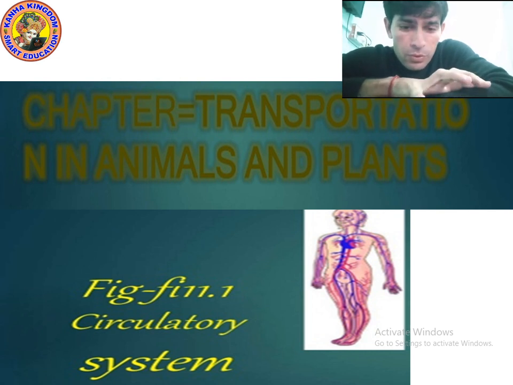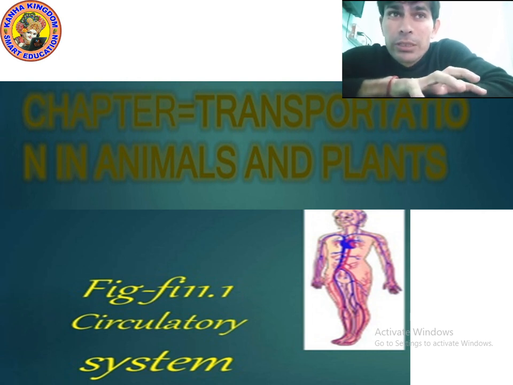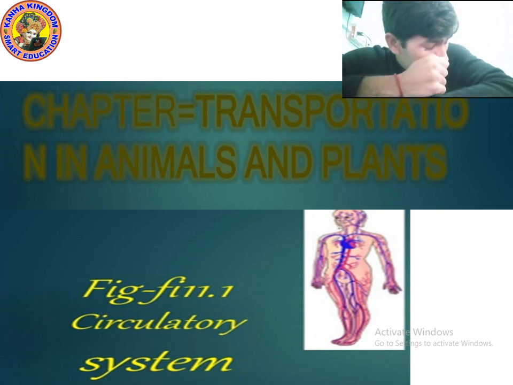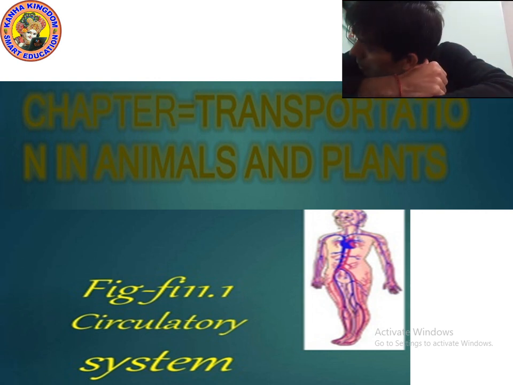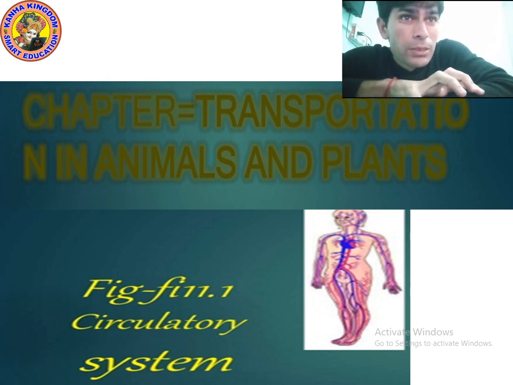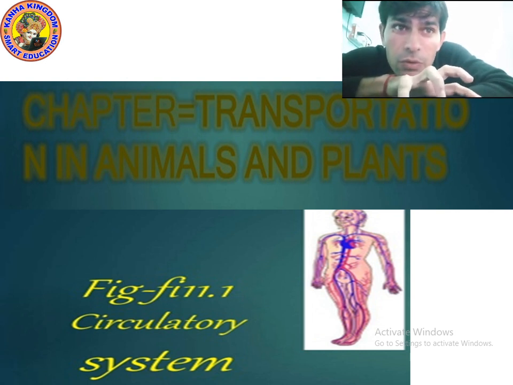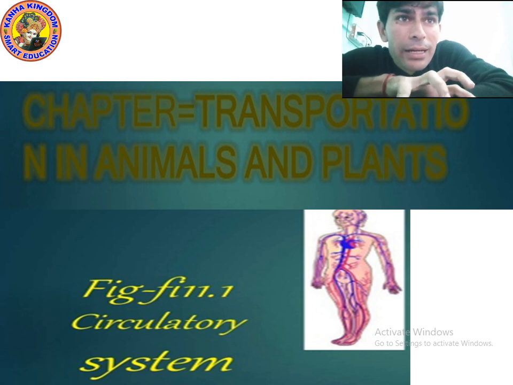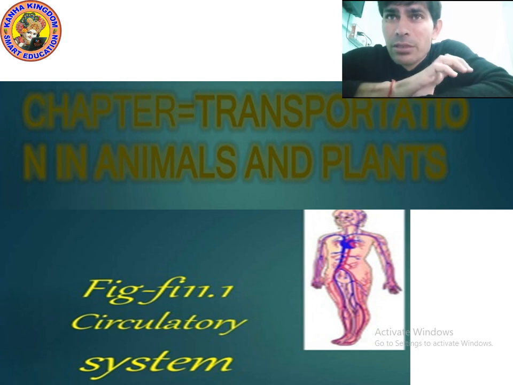So what are we going to study in this chapter? In this chapter we are going to study how food is transported, how the blood goes from one place to another, what the blood carries, and we will also study our heart. Yes, the different parts of the heart, what a heartbeat is, how we measure it, what blood vessels are, what veins are. Yes, pulse rate, we also study the meaning of pulse rate, and we will also study transportation in plants.